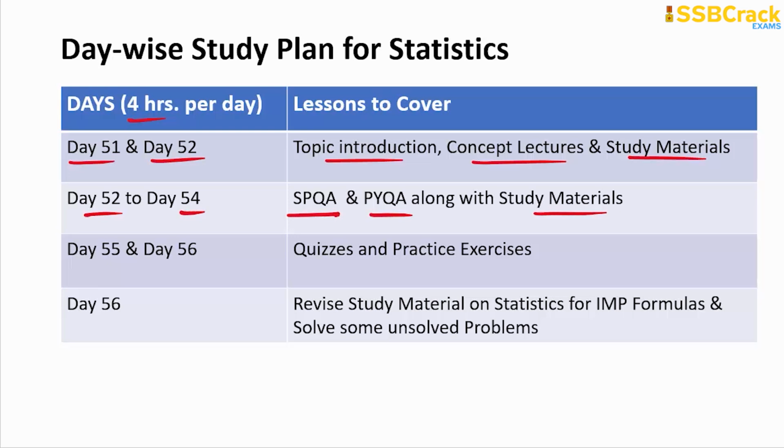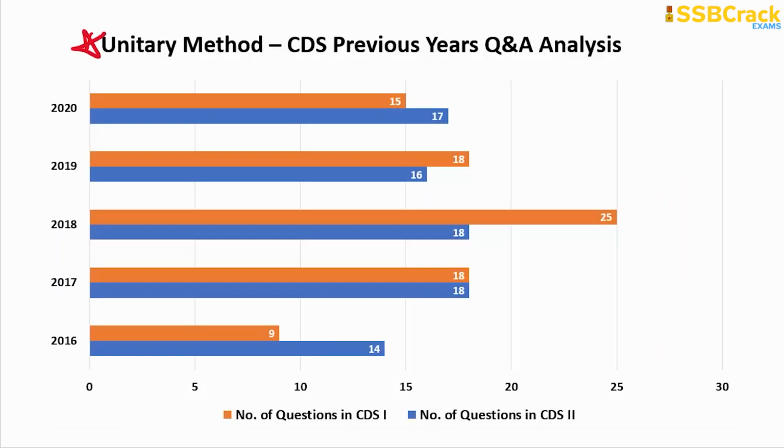All right, and on day 55 and day 56, you can devote a few hours to solving the questions on quizzes and practice exercises. Before you close the study for statistics, you must keep at least 2 hours to once again revise this study material and manage to solve a few more unsolved problems if you can. Otherwise, no worries, you have covered the maximum number of questions from the quizzes and practice exercises on the topic of statistics. All right, and then now starts the preparation for the topic of unitary method.